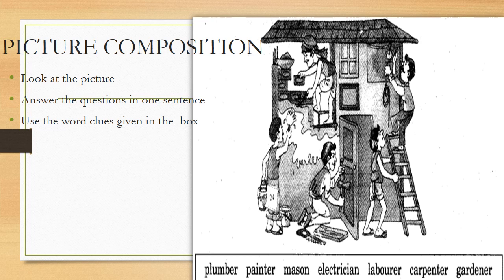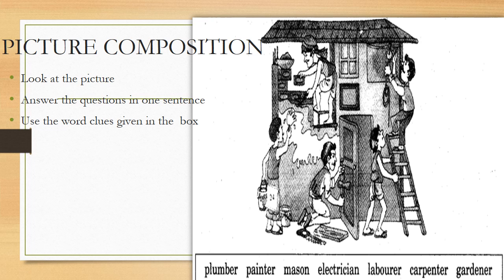Then you can see a laborer. A man who is catching the ladder in the picture. A laborer. A person who is working, who is doing hard work. He is called a laborer. Then, a carpenter. A carpenter is that person in the picture who is fixing the wooden door. He is fixing the wooden door.